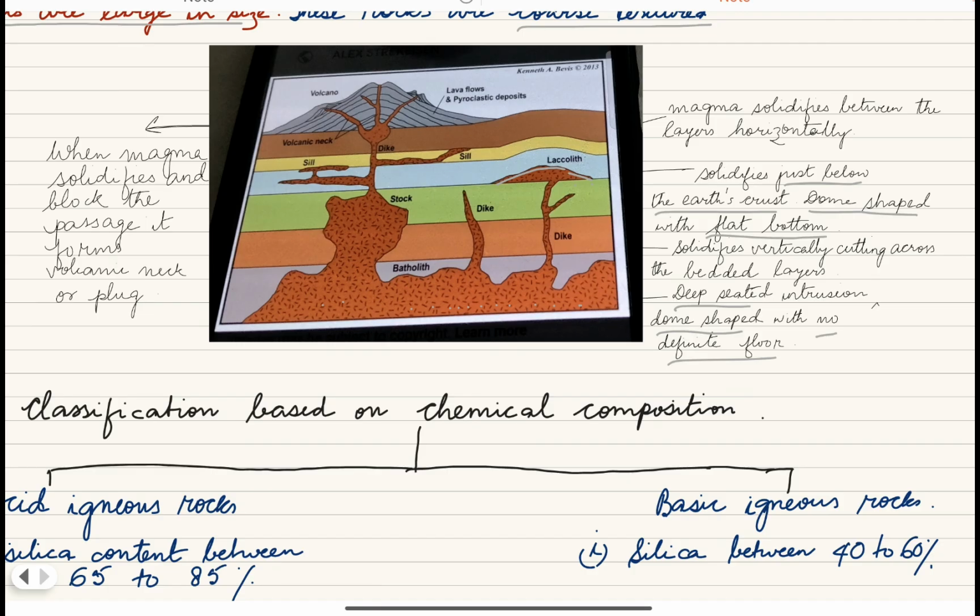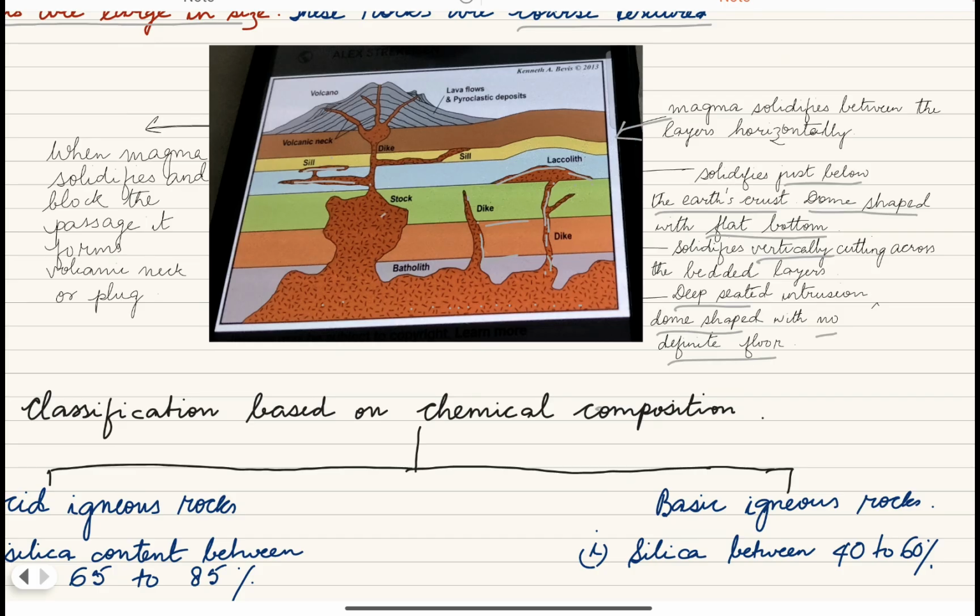Next, you can see dike. Now, dike, you see the arrangement is vertical. They solidify vertically, cutting across the bedded layer. See, dike is cutting across the bedded layer and it solidifies vertically. When magma solidifies horizontally, you can see magma solidifying horizontally in between the bedded layers. This is one bedded layer, this is another bedded layer. Magma is solidifying horizontally. Then we call this a sill.